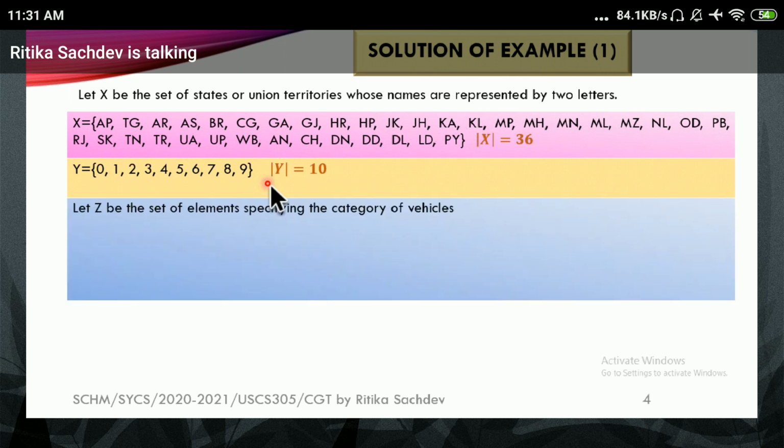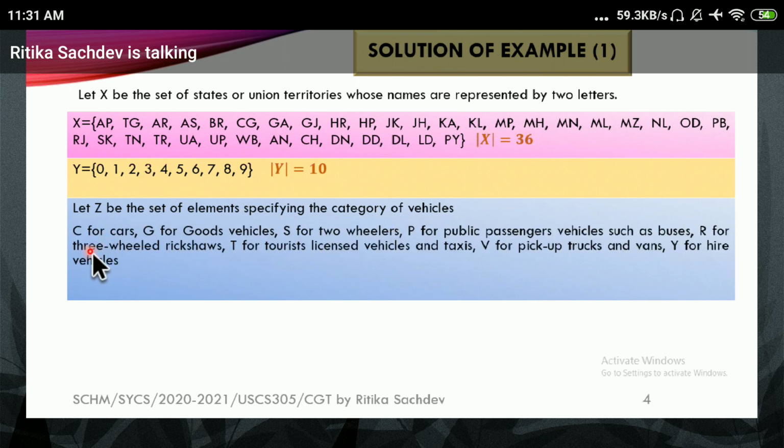And we are saying let Z be the set of elements specifying the category of vehicles. Now these categories of vehicles, we are saying C is for cars, G is for goods vehicles, S is for scooter, that is two-wheelers, P is for public passenger vehicles such as buses, R is for three-wheeled rickshaws, T is for tourist licensed vehicles and taxis, V is for pickup trucks and vans, and Y is for hire vehicles.